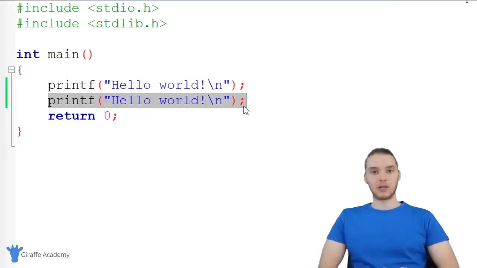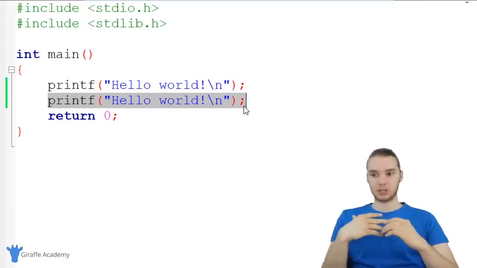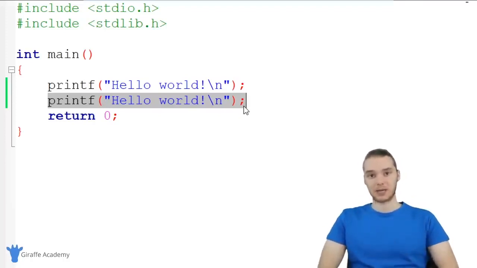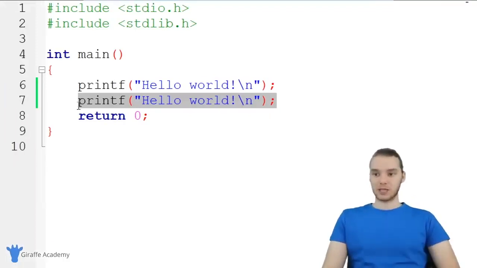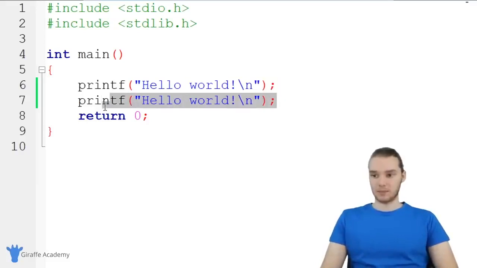So as we go forward and we learn how to write in C, we're gonna learn more and more complex instructions. And we'll be able to use all those instructions in conjunction with each other to specify some seriously complex programs. But for now, this is really the only instruction that we know, which is printf. So why don't we use this printf instruction in order to draw out a little shape onto the screen. I'm gonna show you guys how we can draw out a little triangle onto the screen.